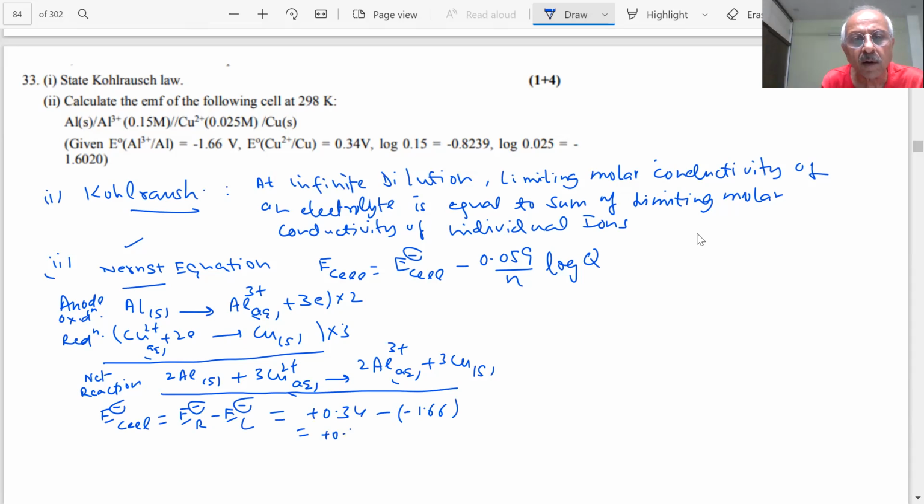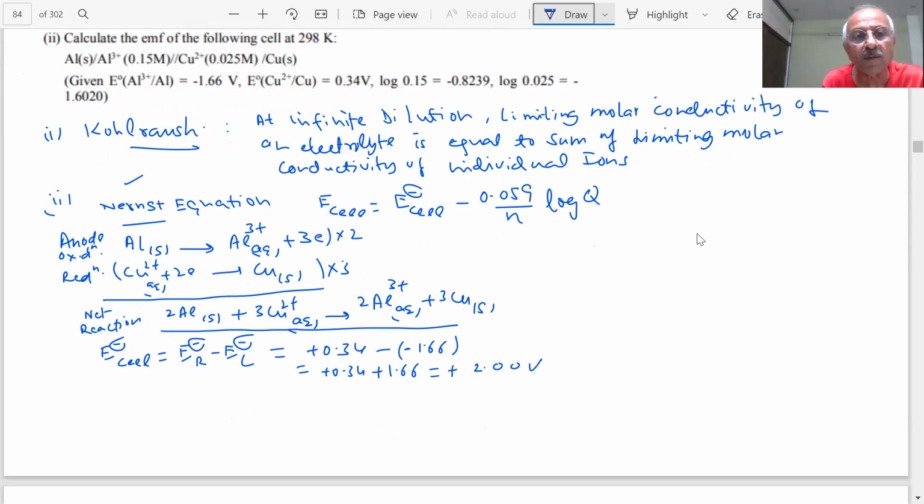It will be 2.0 volt. What is the number of n here? How many electrons are participating in the reaction, students?